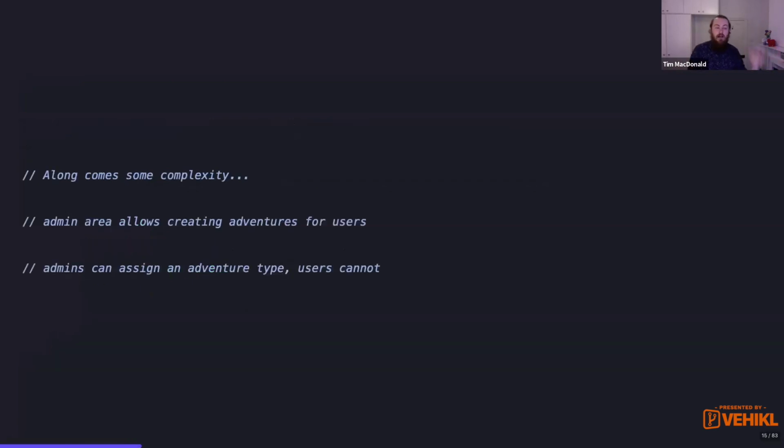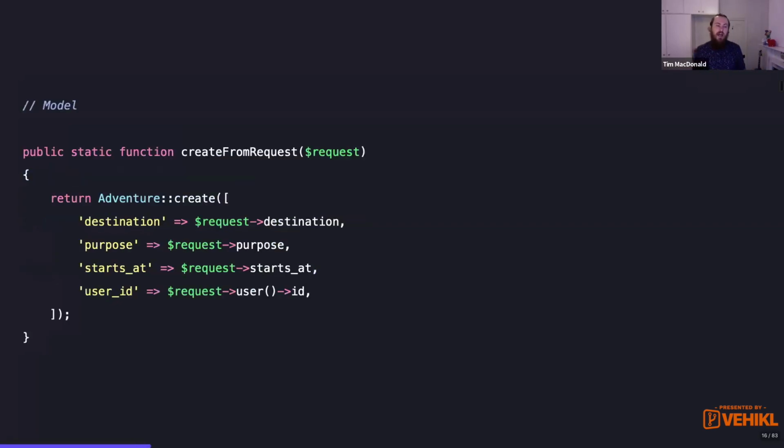But inevitably, along comes some more complexity. So now we've got to add an admin area so that administrators can create adventures on behalf of other users. And admins, well, they can assign an adventure type, but the users cannot. So now we've got this added complexity where the admins have to be able to select a user, so we no longer get the ID from the authenticated user. And they've also got this other form input called type that they can specify. So we need to work out, how do we put that into this method?